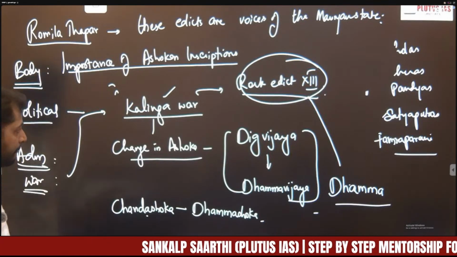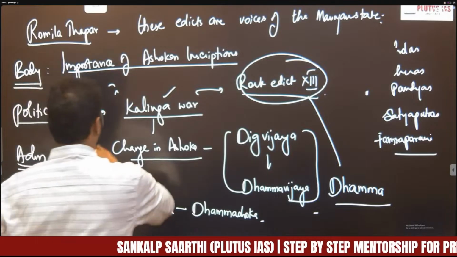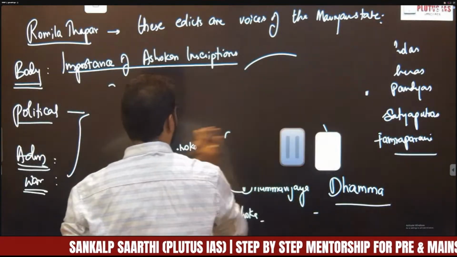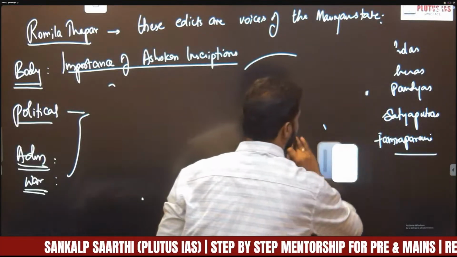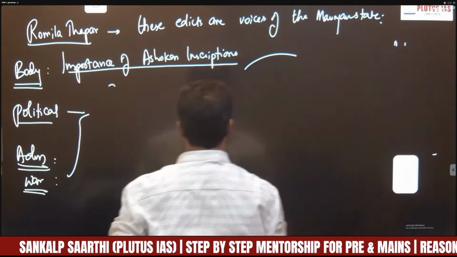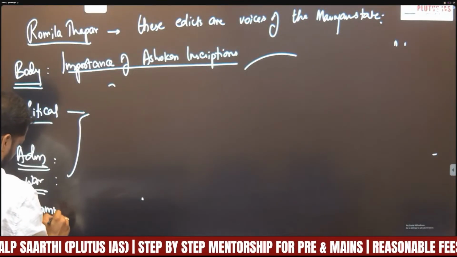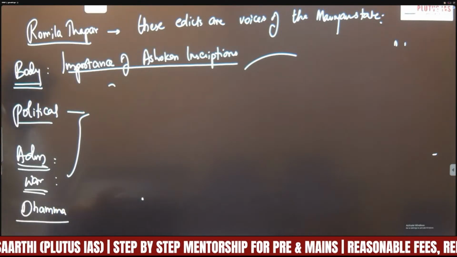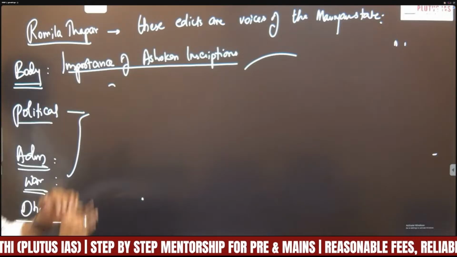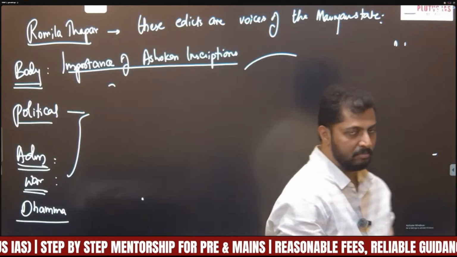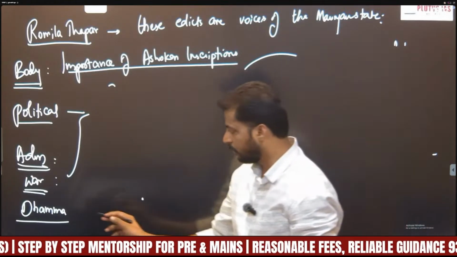Similarly, coming to another aspect, Dhamma. The same Rock Edict 13 mentions that after Kalinga War, Ashoka adopted Buddhism and its Buddhist philosophy called Dhamma.